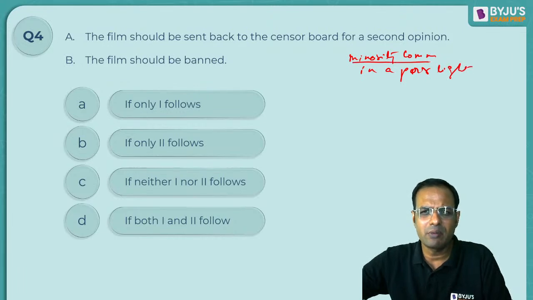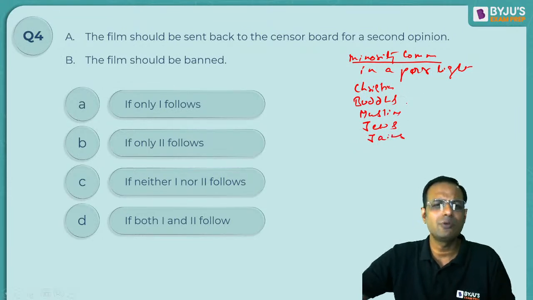Now, this minority community can be Christians, can be Buddhist, can be Muslims, can be Jews, can be Jains, and so on and so forth.